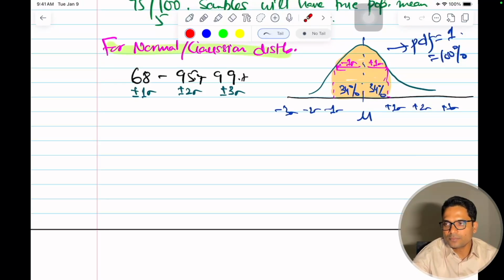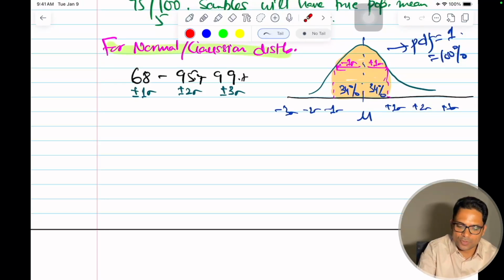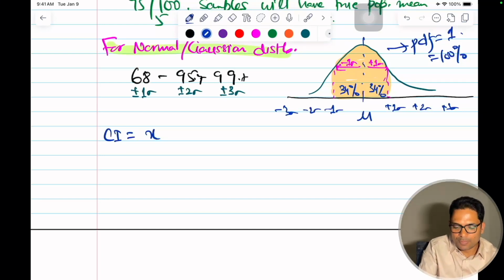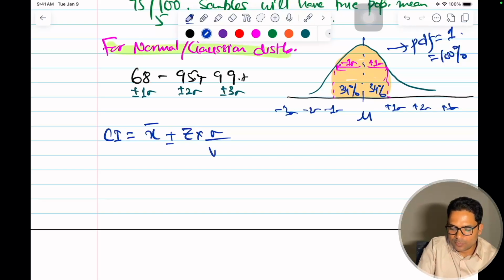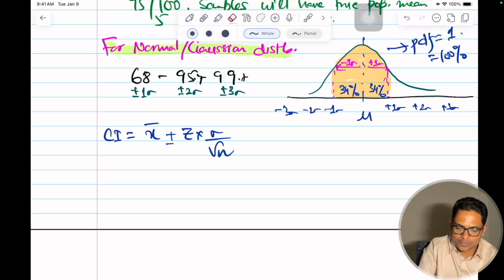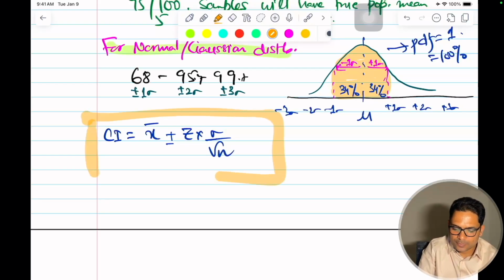Okay, so what is the formula for confidence interval for normal distribution? So my CI is equal to the sample mean plus minus Z into sigma by root n. What is Z? This you know.